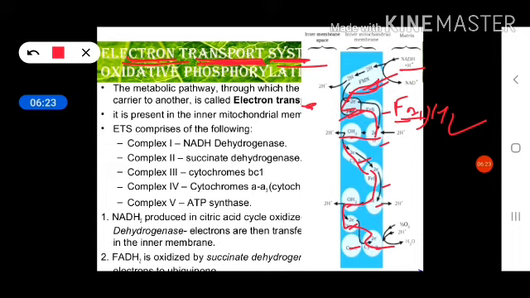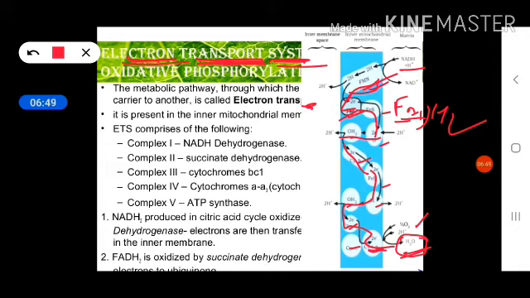Okay, so this electron ultimately produces a water molecule with the help of hydrogen ions and half an oxygen molecule. So this is the overall electron transport system. And in this process, oxidative phosphorylation is also taking place. I have already told you what oxidative phosphorylation is.